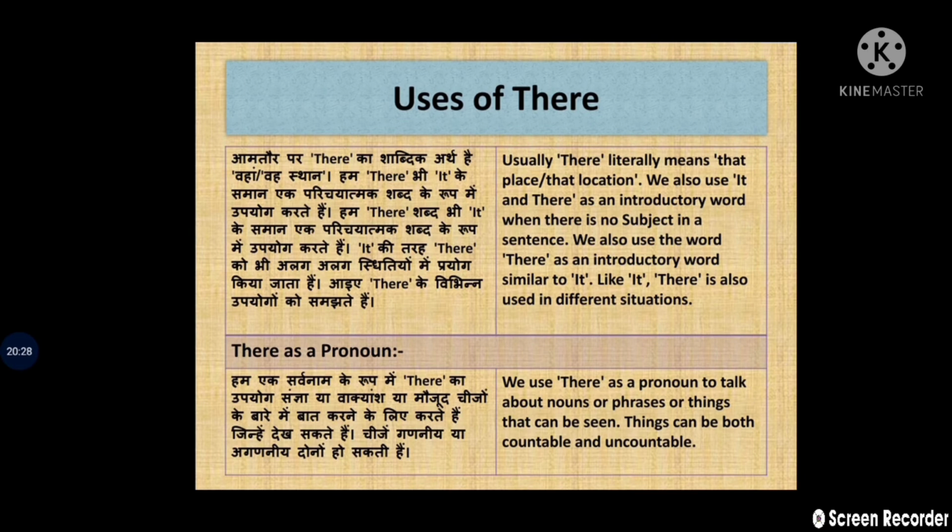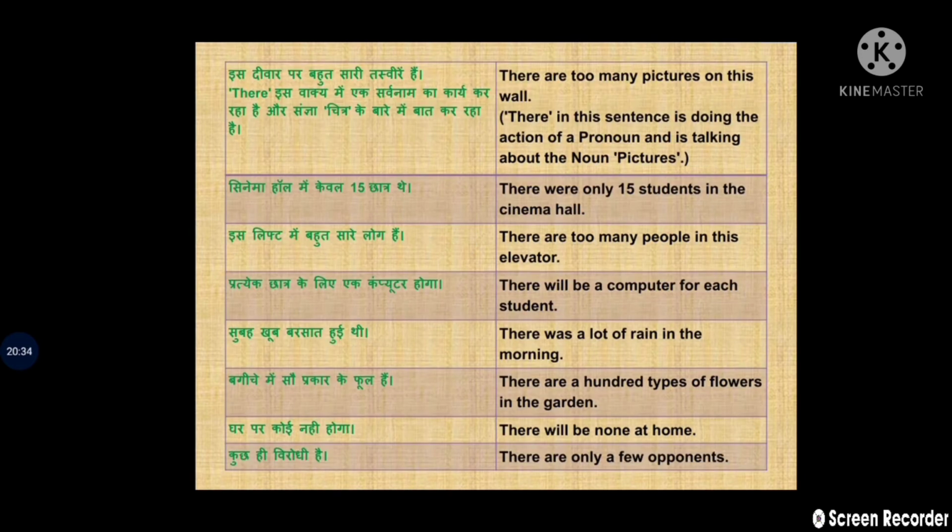Clear? Things can be both countable and uncountable. For example, there are too many pictures on this wall. Here, there in this sentence is doing the action of the pronoun and is talking about the noun pictures. Similarly, second one: there were only 50 students in the cinema hall.